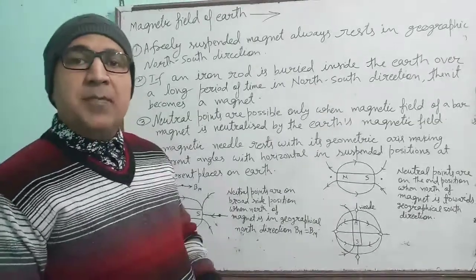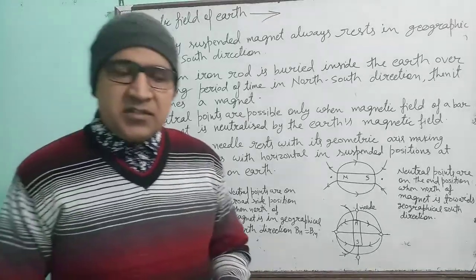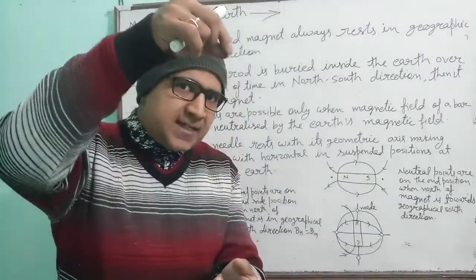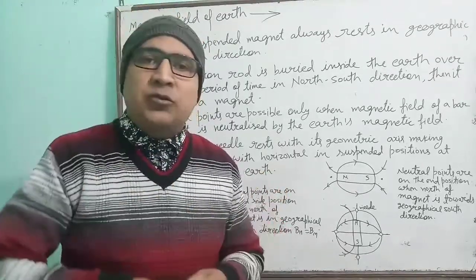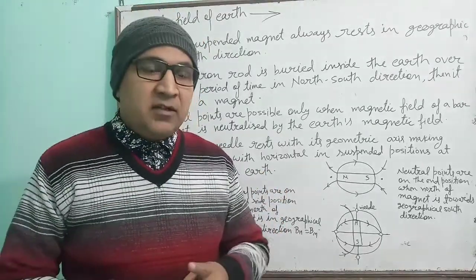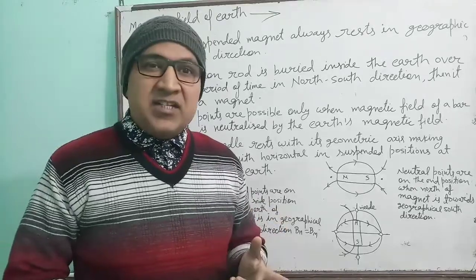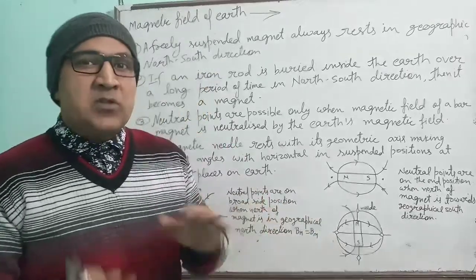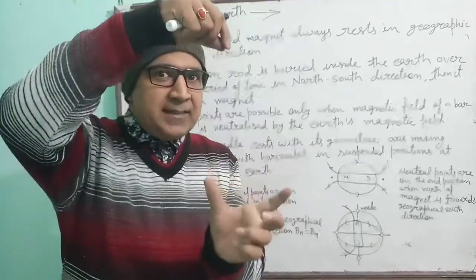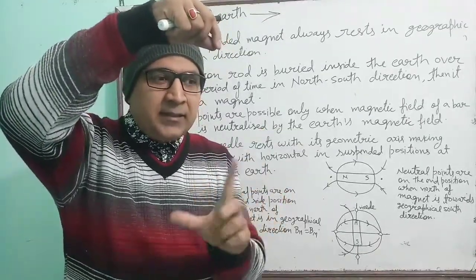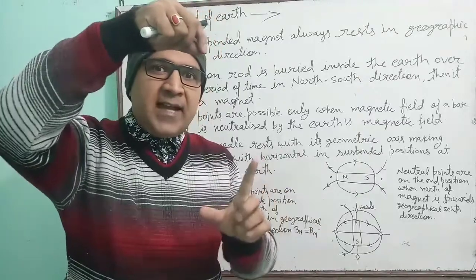Okay, now we will see the magnetic field of earth. Children, when a magnet is suspended in air, it always comes to rest in north and south direction. We know that like poles repel each other and opposite poles attract each other. It means when the magnet is suspended in the air, it is resting in the north and south direction.